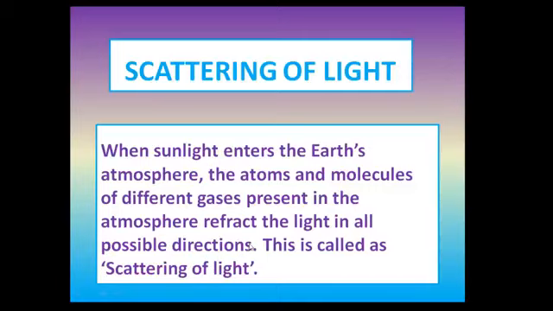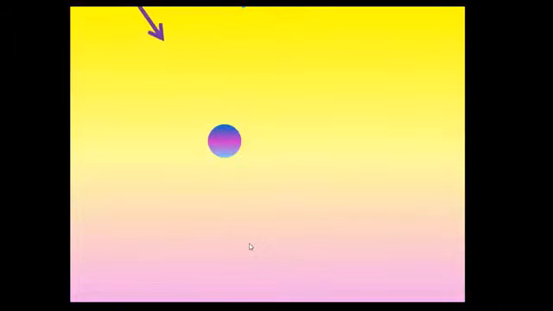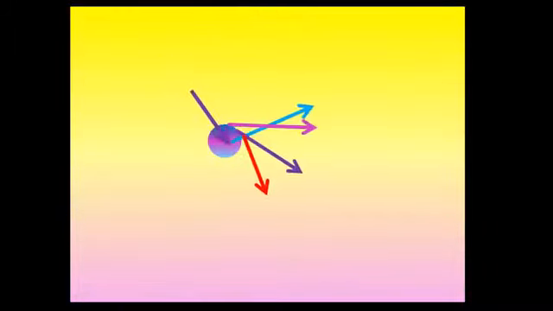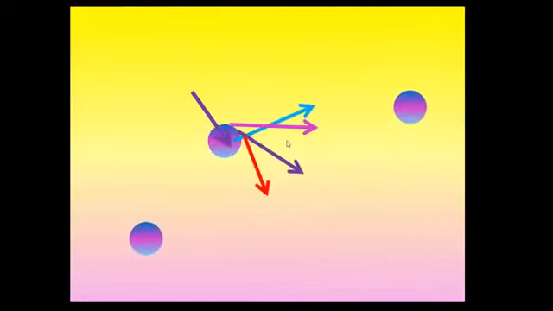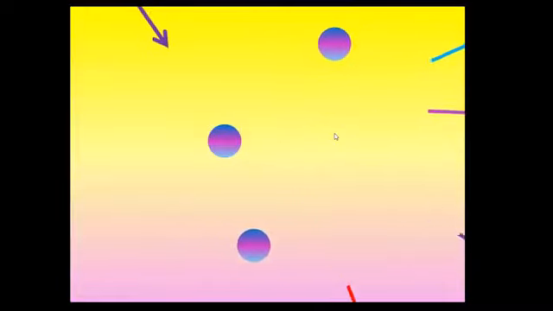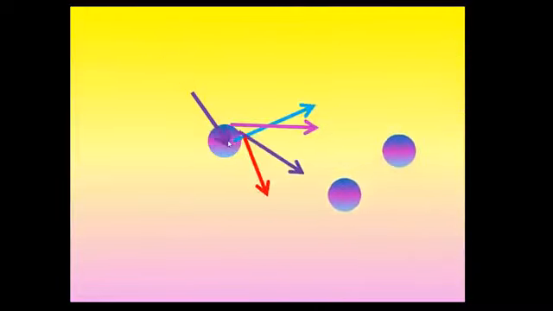Let me explain more about scattering of light. See here, in the atmosphere, you take a scatterer. When the incident ray is incident on the particle, it will be scattered in all possible directions. See here, the particle is shown stationary. It is not like that; I am taking a particular instant for the illustration to be very effective. This molecule also moves like the other molecules in the atmosphere. When sunlight enters the atmosphere and hits the molecule, it will be scattered in all possible directions.